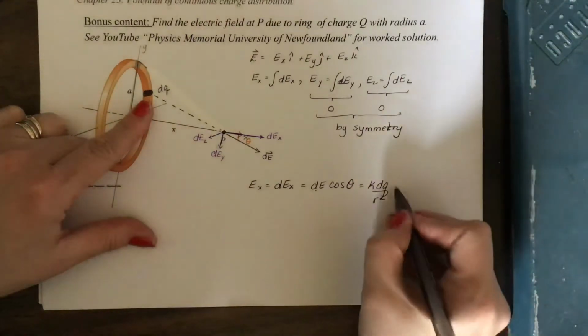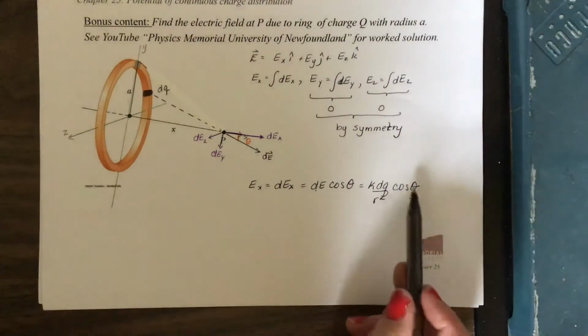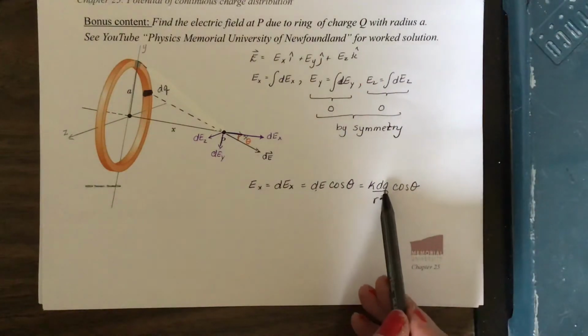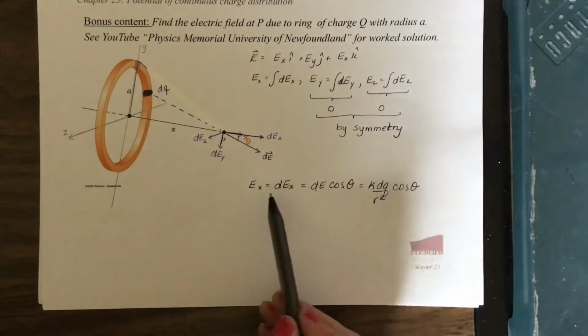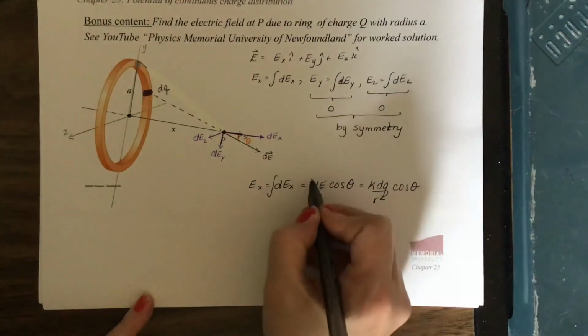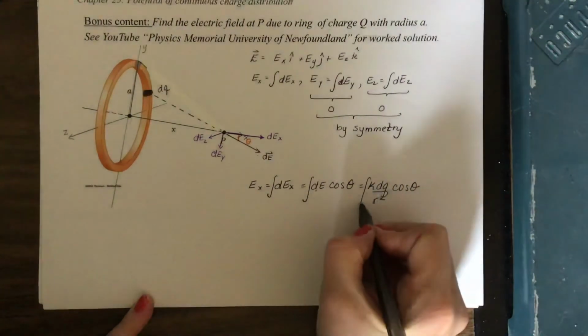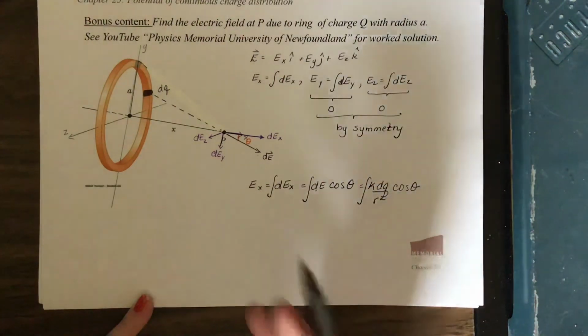And then our x component is times cosine theta. So in the next part we'll figure out what is dq, what is r, what is cosine theta. We'll put that together and start to do our integral. So our Ex is the integral of dEx, which is the integral of this and this. In the next part we'll sort out what we're going to put in for all of these things and we'll find our answer.